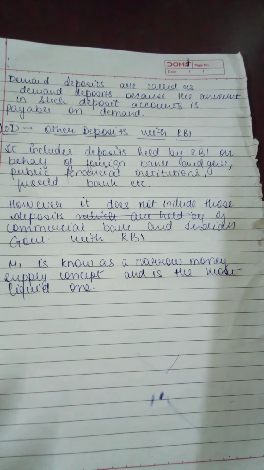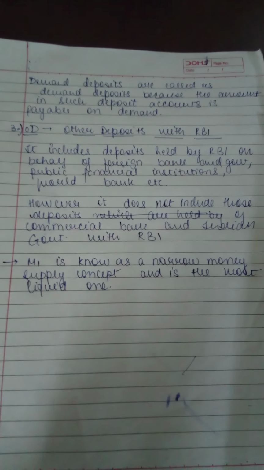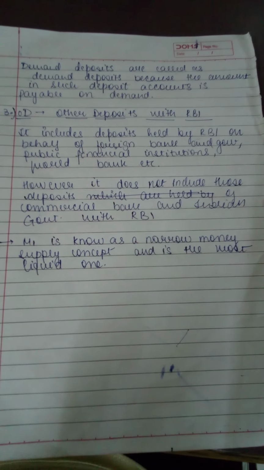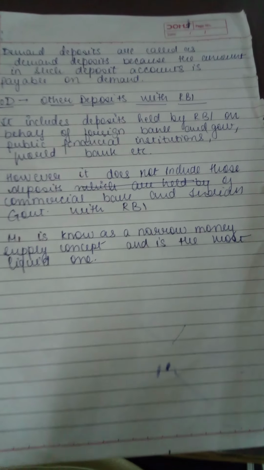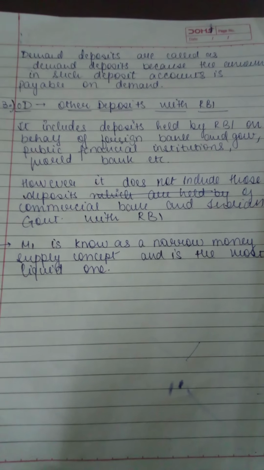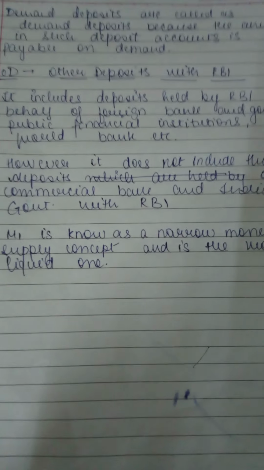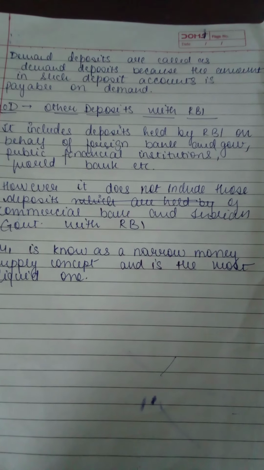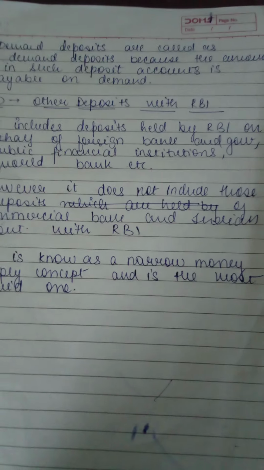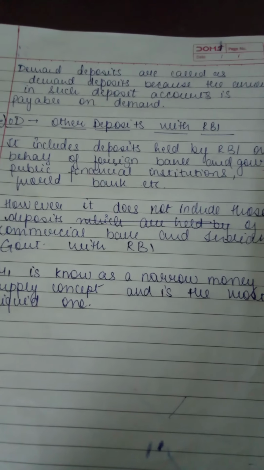Here I also have written the content which was not there on that sheet for demand deposits, right? So other deposits with RBI, इसके अंदर क्या आएगा, that it includes all the deposits which are held by RBI on behalf of foreign governments and banks, public financial institutions, World Bank, etc. and other deposits also. Other deposits does not include the deposits with commercial banks and the Indian government, right?